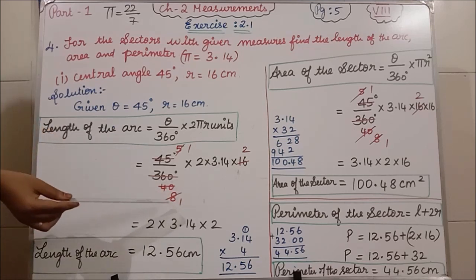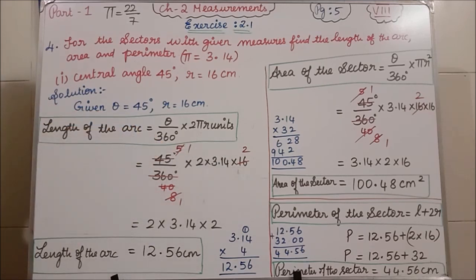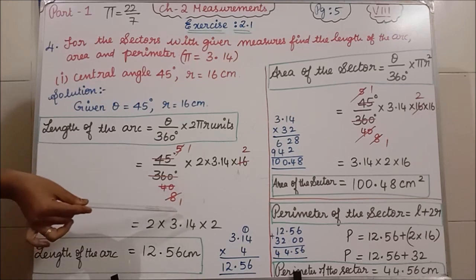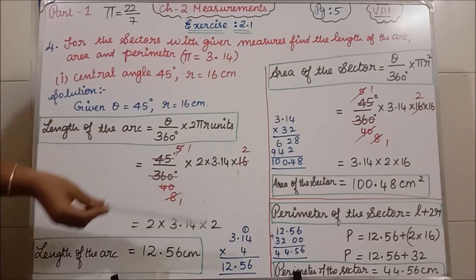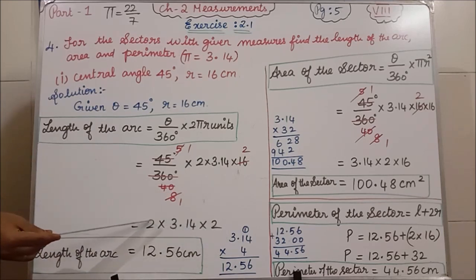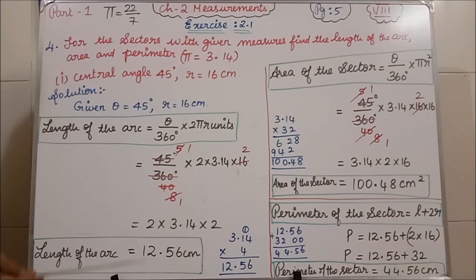If I cancel, I am getting 8. Again 8 and 16, if I cancel, the denominator becomes 1. In the numerator I have 2 into 3.14 into 2. So 2 into 2 is 4, and 3.14 into 4 is 12.56 centimeter. That is the value for the length of the arc.